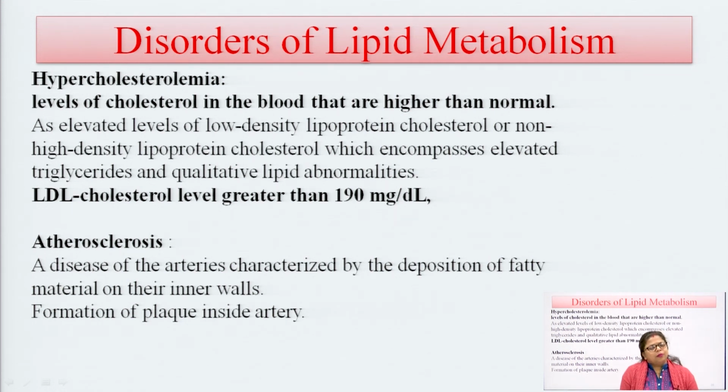There are so many lipoproteins, low density lipoprotein, high density lipoprotein, very low density lipoprotein, which are synthesized from cholesterol.